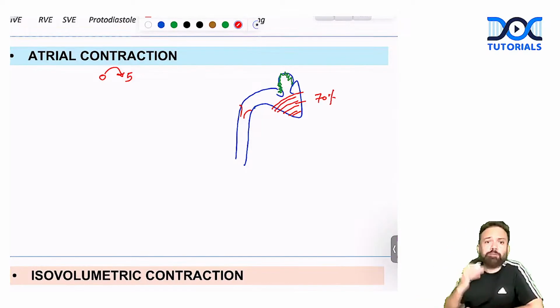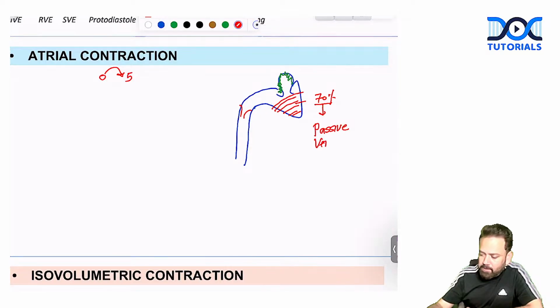So just before the atrial contraction, there is a filling of the ventricle. I will discuss it later on, and that filling is called passive ventricular filling.